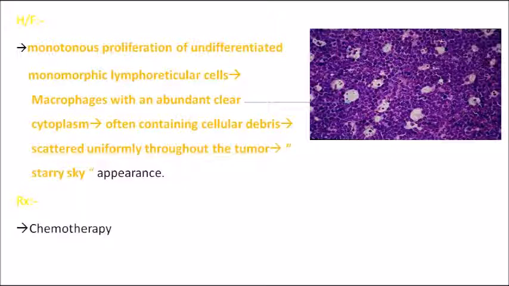Okay, so those macrophages have abundant clear cytoplasm. That is why, surrounding them, you can see the lymphocytes, and among those lymphocytes you can see many macrophages dispersed. So it gives a starry sky appearance. This is the classical histological appearance of Burkitt's lymphoma. Remember, starry sky appearance, and the cells which represent the stars are actually macrophages with abundant clear cytoplasm.